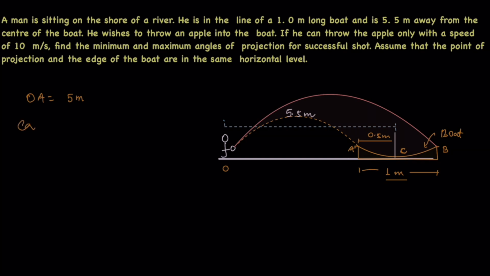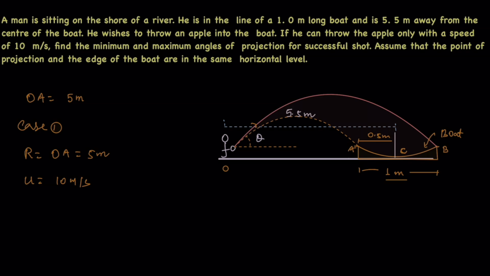If we consider case 1, our range is equal to OA, which is 5 meters. U is fixed, constant, 10 meters per second, and we have to find theta.